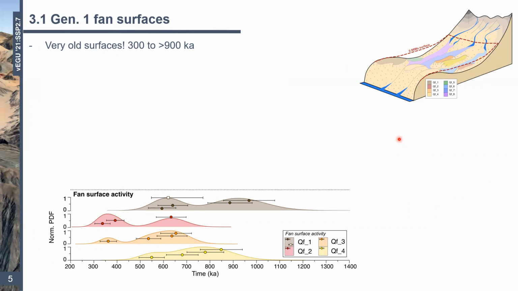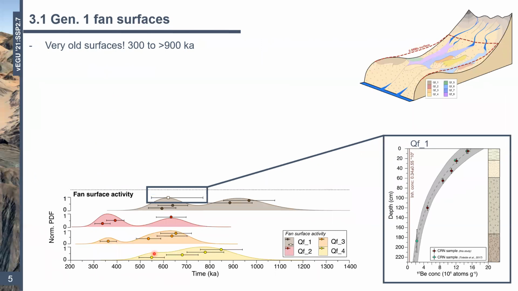The first generation of fan surfaces were largely active between that 800 and 500 window, and this has been supported by a really nice depth profile that we resampled for the QF1 surface. This profile is one of the oldest and nicest depth profiles we've seen to date, so we're really excited about this.